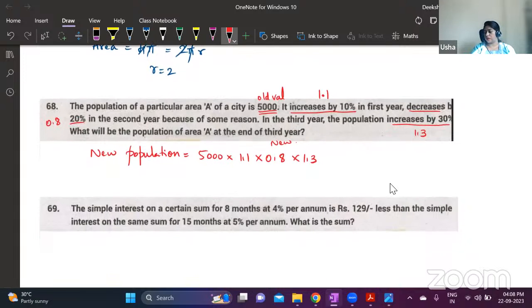Multiply all this. So here I will multiply all the numbers without decimal point and then I'll use the number of digits. Here we have 1, 2 and 3, so before 3 digits we have to keep a decimal point. Okay. So 11 into 8 is 88. 88 into 13: 8 13s are 80 plus 24, 104, and again 104 plus 10 is 114, into 5.